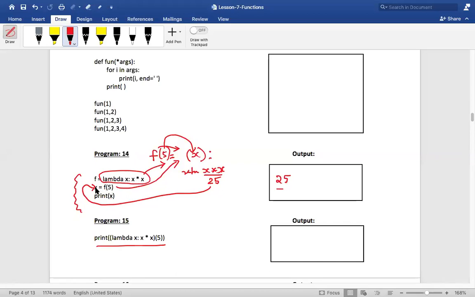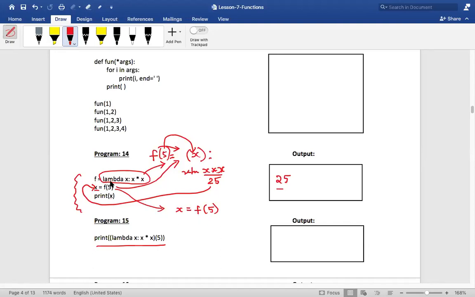So this x, see, I'm replacing it. This x is nothing but f of 5. See, I'll write it. X is nothing but f of 5, isn't it? Akshada, yes or no? By seeing this statement, let me write it. This x is equal to f of 5 is what is written over here, isn't it?